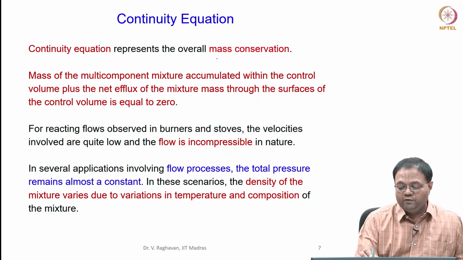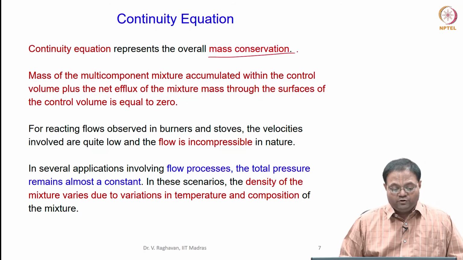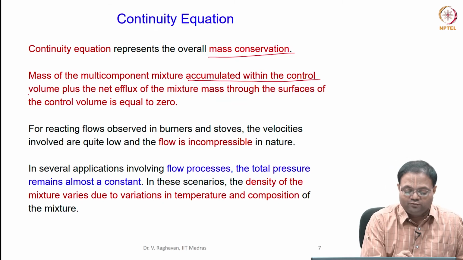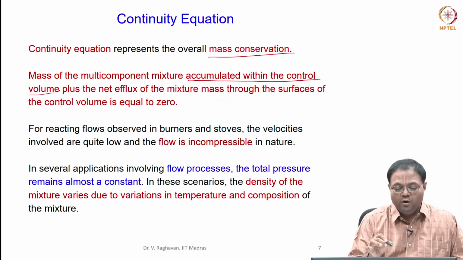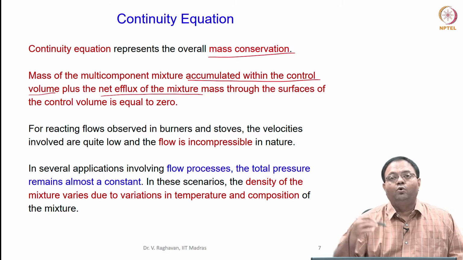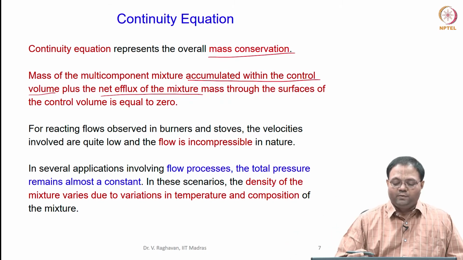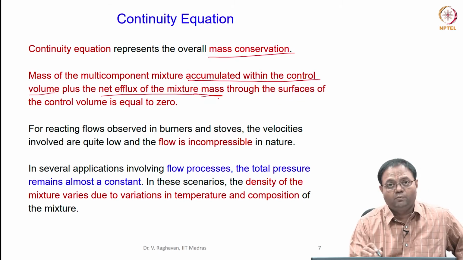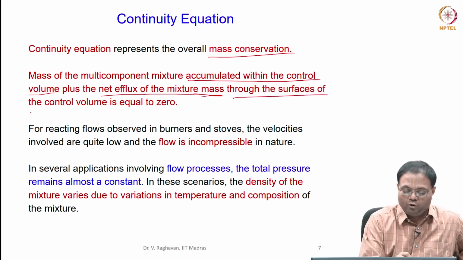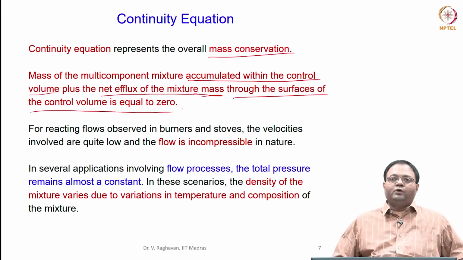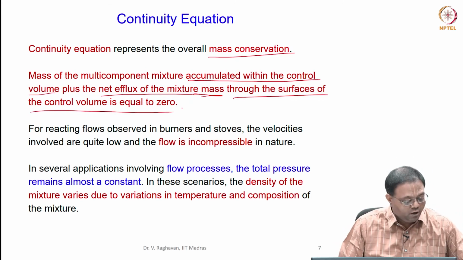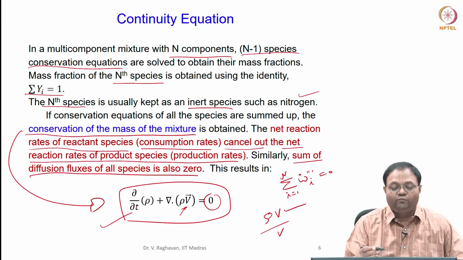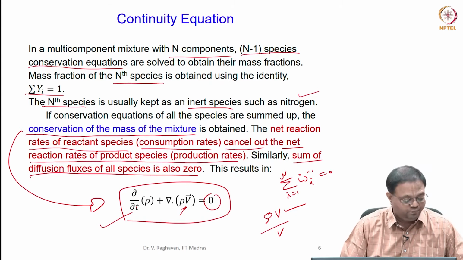So, the continuity equation represents the overall mass conservation. The mass of the multi-component mixture accumulated within the control volume, the transient, time dependent first term, plus the net efflux, that is the outgoing mass flux minus the incoming mass flux of the mixture, through the surfaces of the control volume, is equal to 0. That is the simple continuity equation we have here. Continuity equation, or conservation of mass of the mixture.